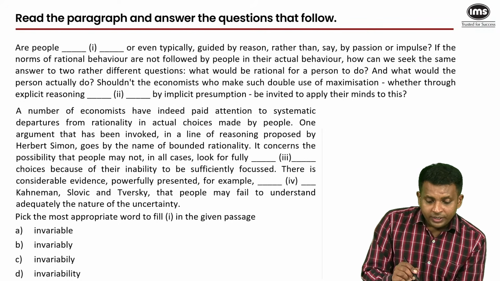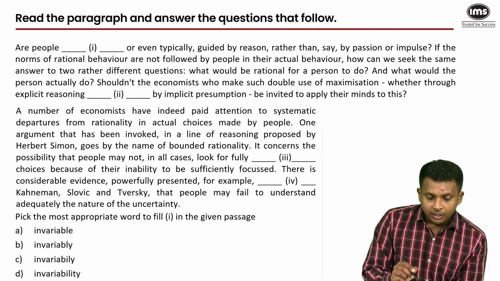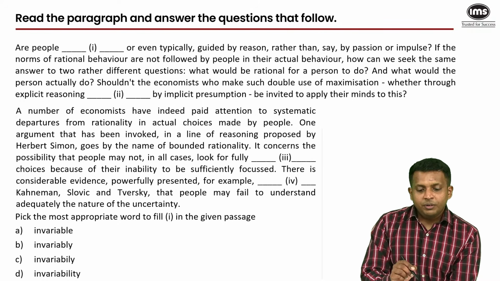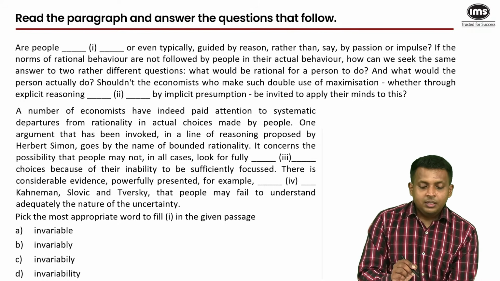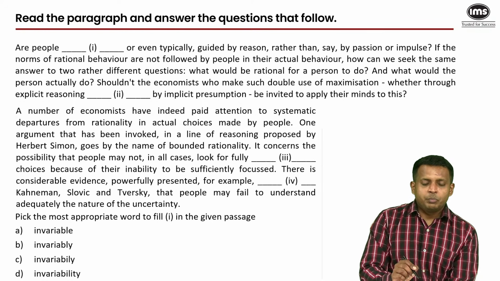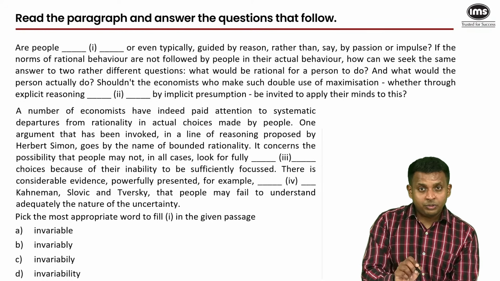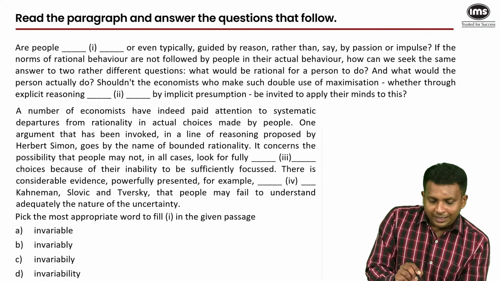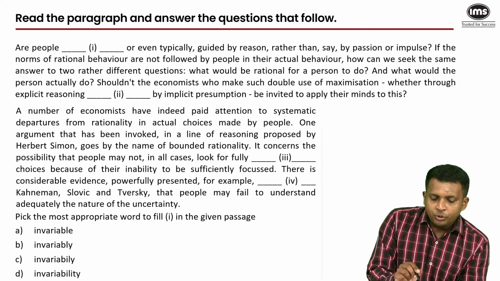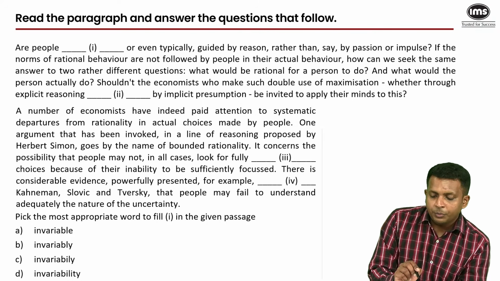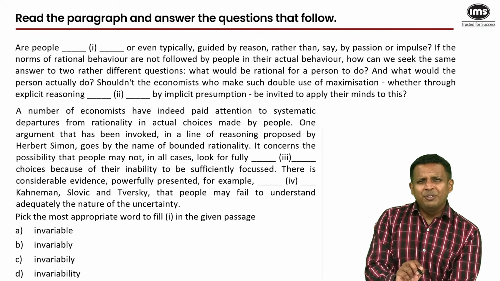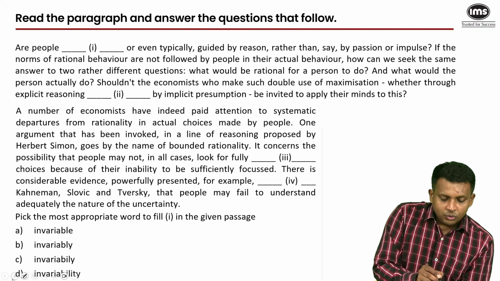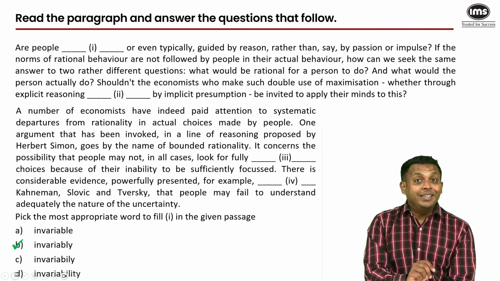Are people blank or even typically guided by reason rather than say by passion or impulse? So we need an adverb for the verb guided, something that is probably the opposite of typically because of the conjunction or. If the norms of rational behavior are not followed by people in their actual behavior, how can we seek the same answer to two rather different questions? What would be rational for a person to do and what would the person actually do? So the first word actually has to be an adverb for the verb guided, something in contrast to typically. So for our first question, it could only be invariably.